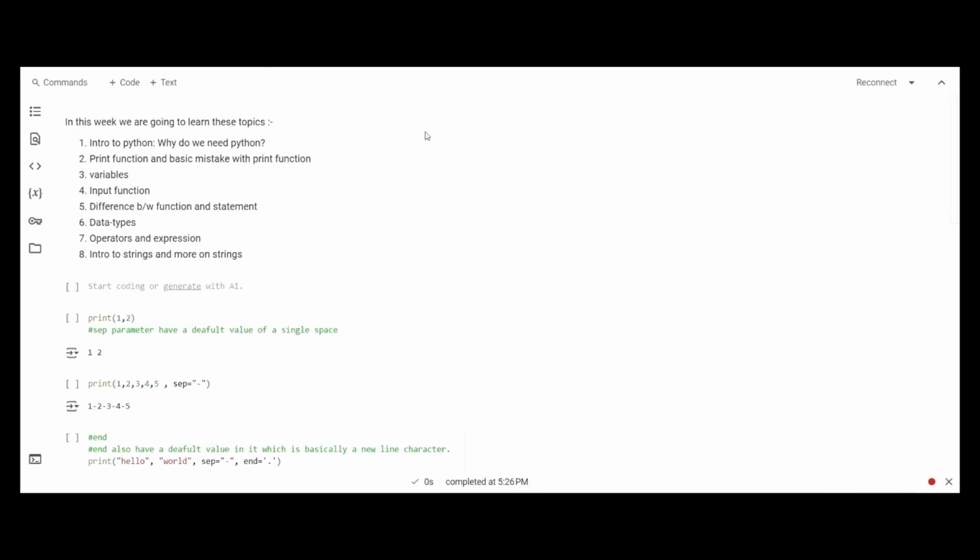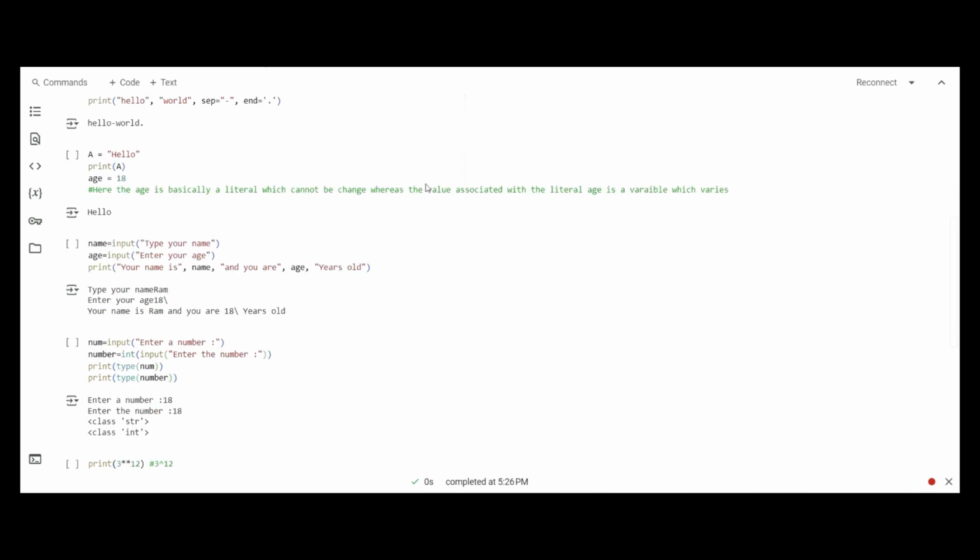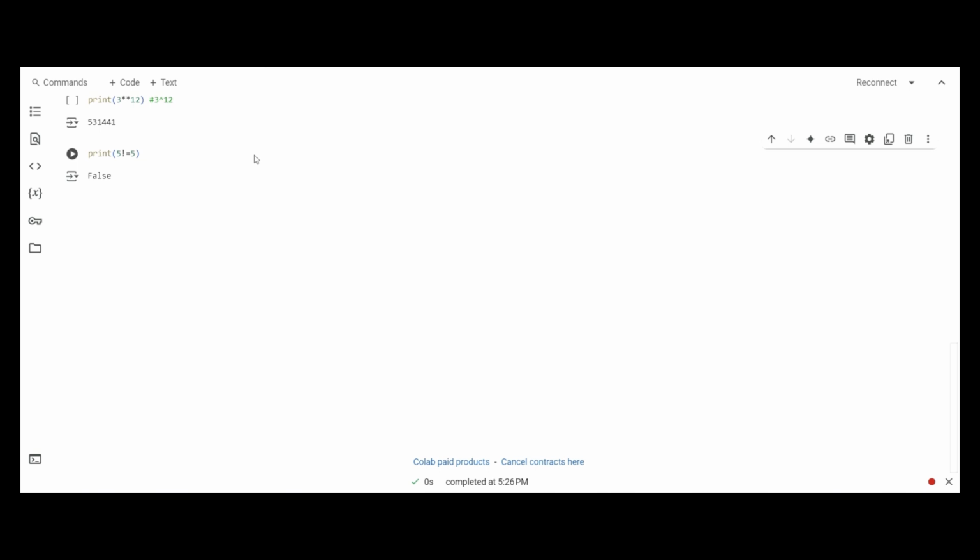After the operators and expressions, let us now move to more on strings. As we have already been introduced to strings, we will now look at some more methods and some different things on strings. First, let's see what an index in a string is.